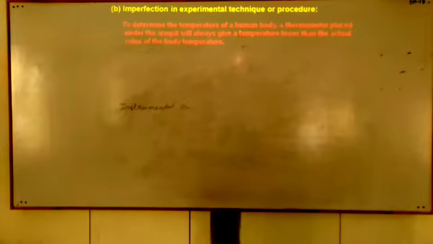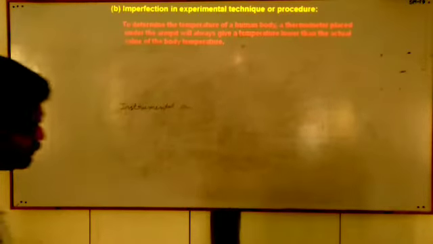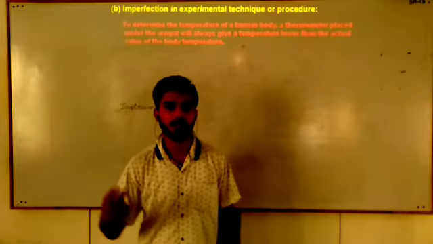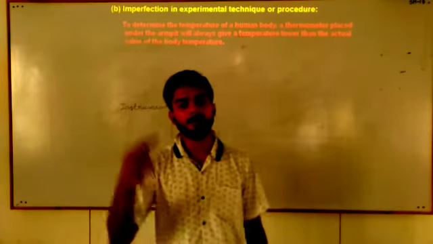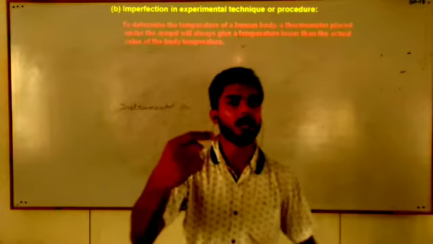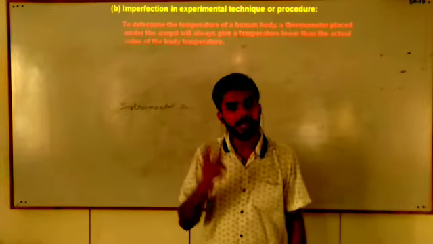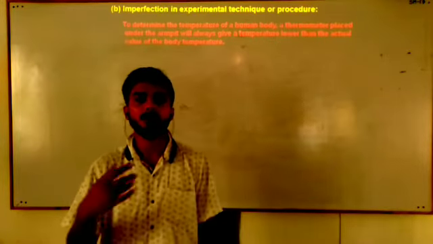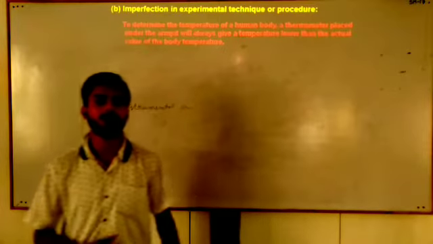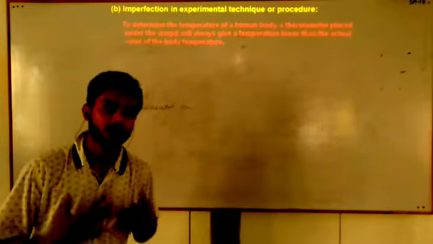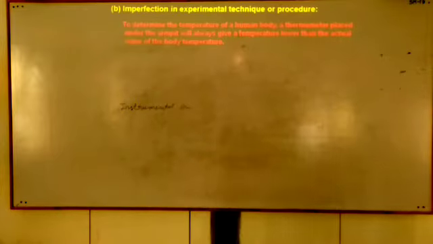To determine the temperature of a human body, a thermometer placed under the armpit will always give a temperature lower than the actual value of the body temperature. That is the wrong procedure, because it always gives a lower temperature as compared to the actual temperature of our body.